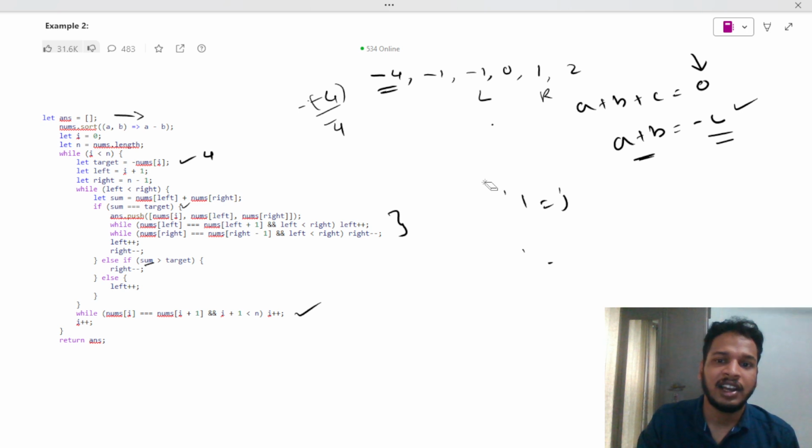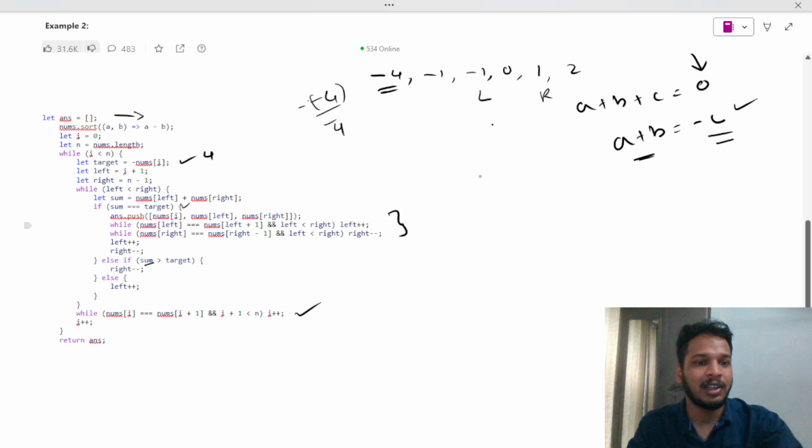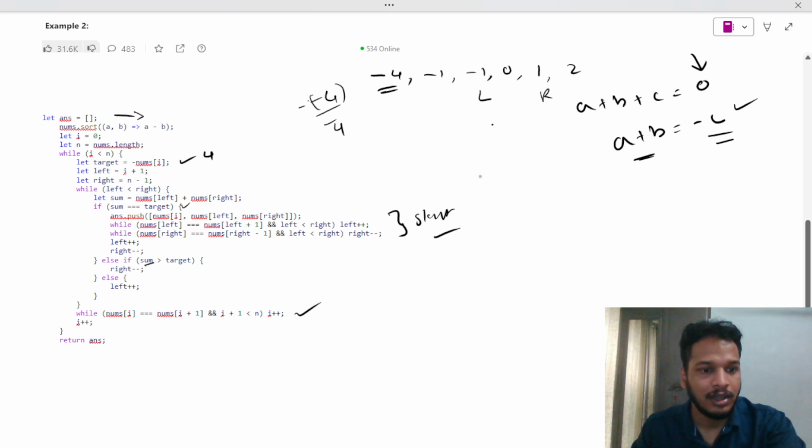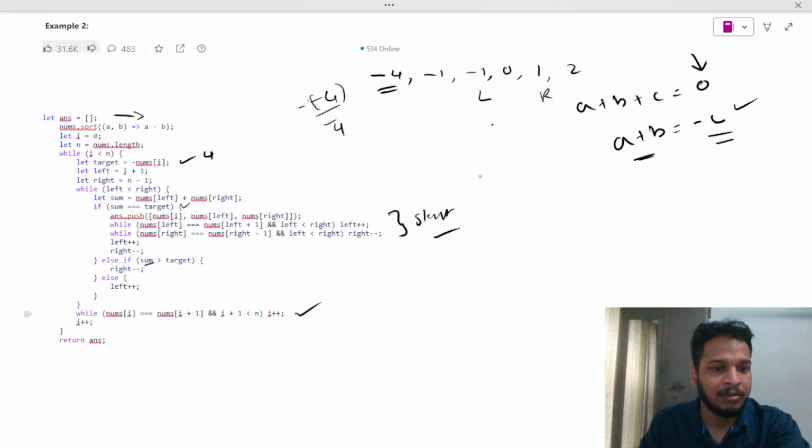That's the reason why, if some values are coming similar, like nums of left and nums of left plus 1 are both equal, and nums of right and nums of right minus 1 are equal, then I have to skip with left plus plus and right minus minus. This is used for skipping the value. Similarly, in the main while loop, if my nums of i equals nums of i plus 1, we can skip with i plus plus. This is also a skip.